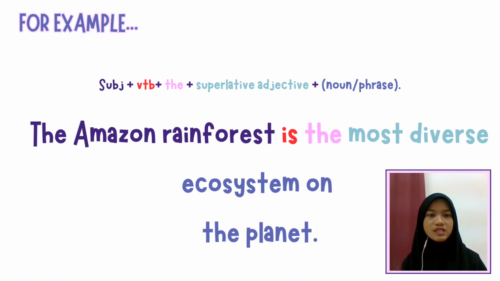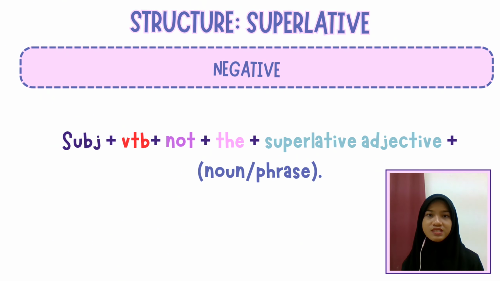The next example, the Amazon rainforest is the most diverse ecosystem on the planet. The subject, the Amazon rainforest, plus verb to be is plus the plus superlative adjective most diverse plus noun or phrase ecosystem on the planet. So the superlative adjective here must contain the most at the front of the adjective in order to make it superlative. In this case, it is the most diverse. Let's move on to the next structure, which is the negative structure.